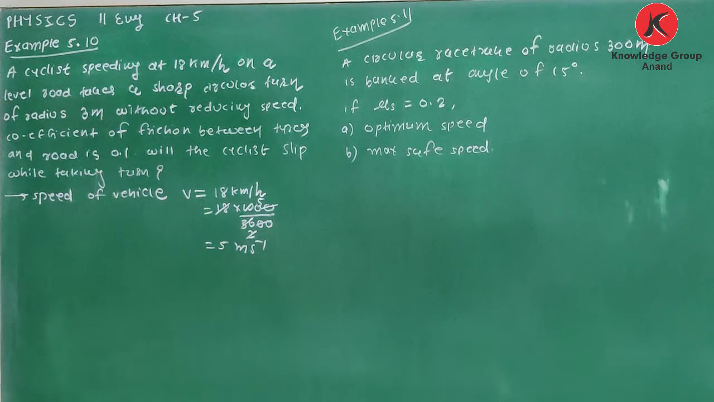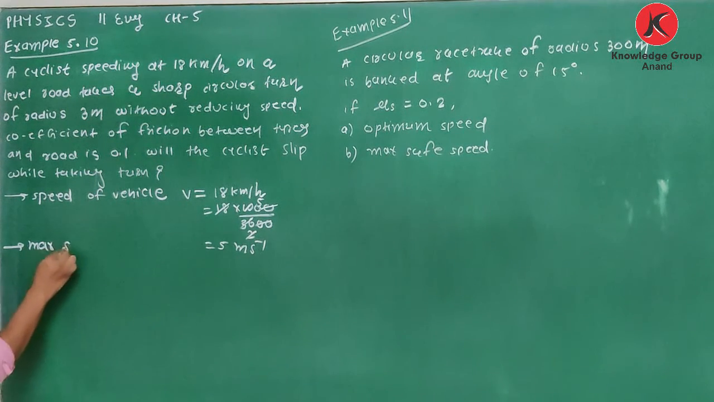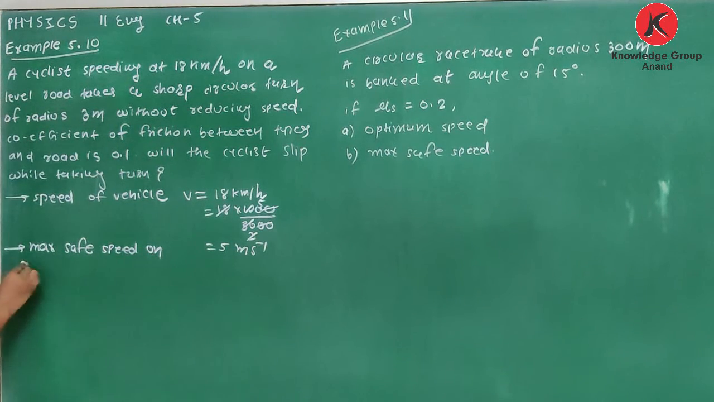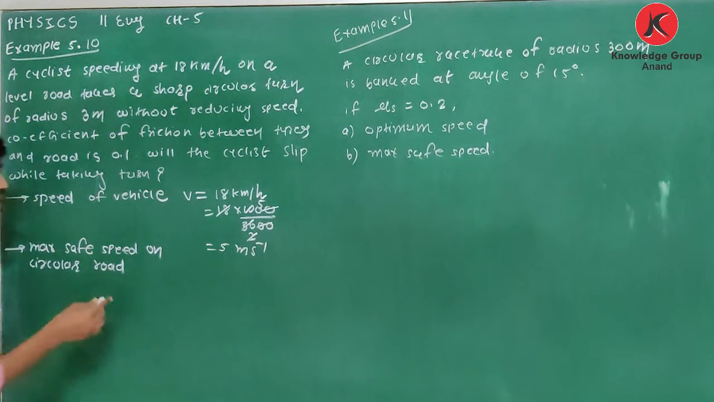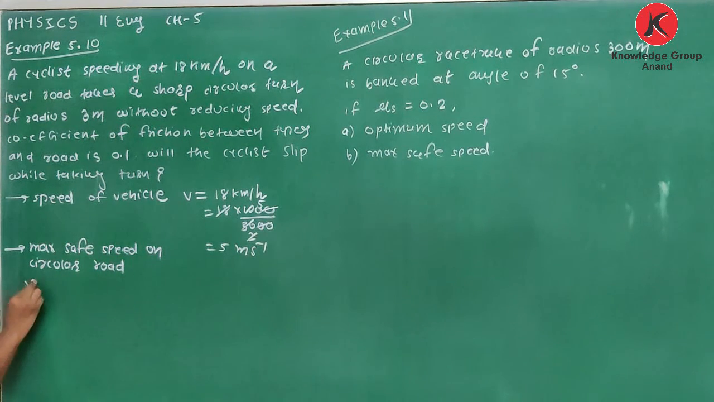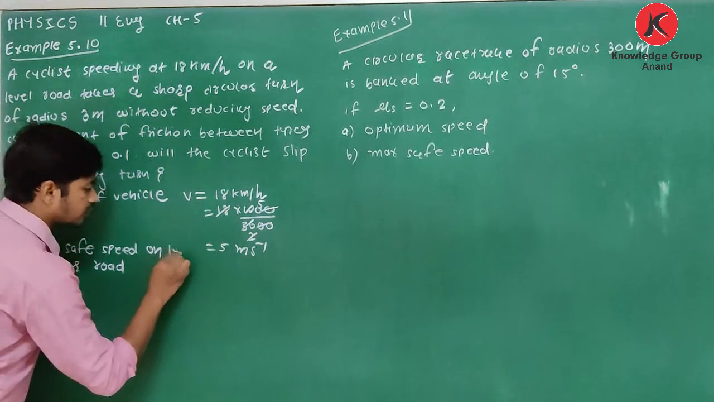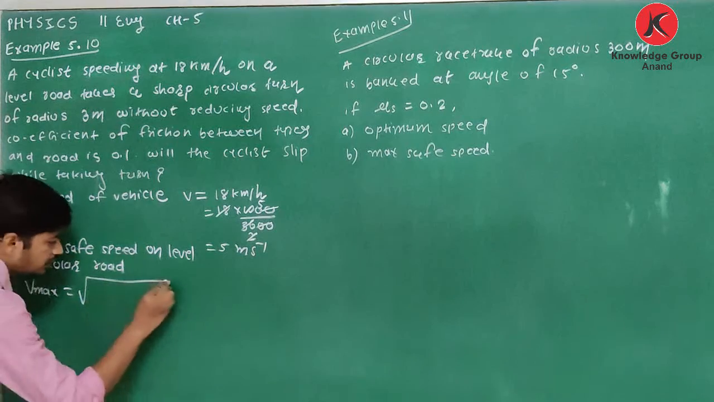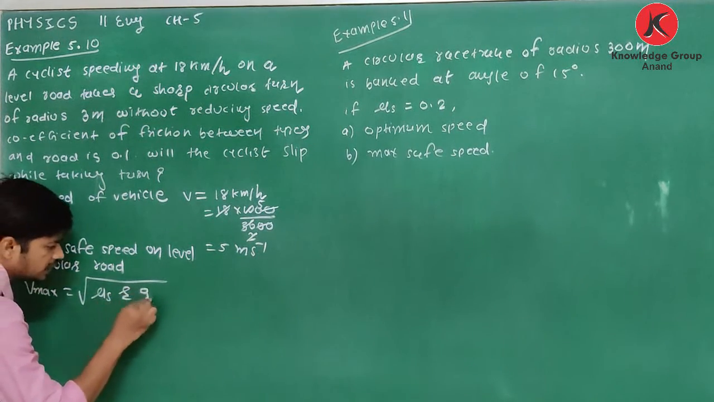Now, you are given one road having radius 3 meter and coefficient of friction 0.1. Then we will find the maximum safe speed on this road. See what is the equation of maximum safe speed on a circular road? V maximum is the maximum safe speed on a level circular road. So V maximum is equal to under root mu s r g.